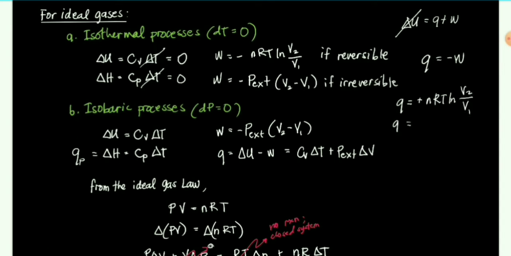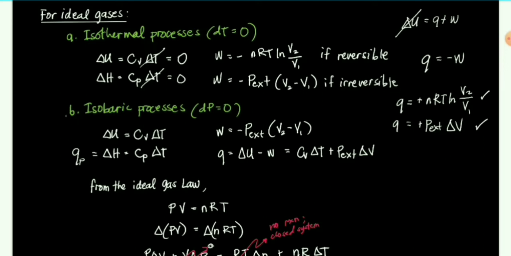Or the irreversible heat will be equal to positive P external times delta V kapag irreversible. So, that would be the heat released or absorbed kapag isothermal. This one is for reversible, this one is for irreversible process.